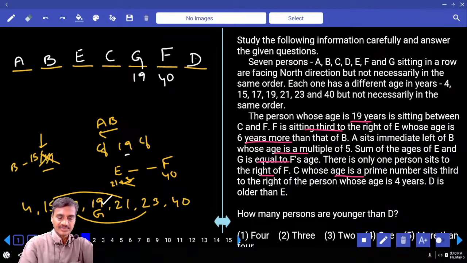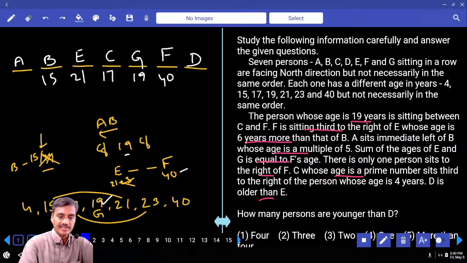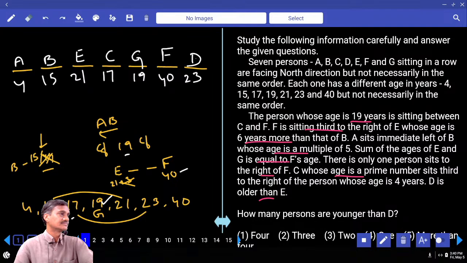Now the age of C is a prime number. What is the other prime number we have? 17. And 17, F is 40, E is 21, and B is 15. Now we are left with the remaining two, 4 and 23. And D is older than E. D must be 23. If D is 23, A is 4 years.